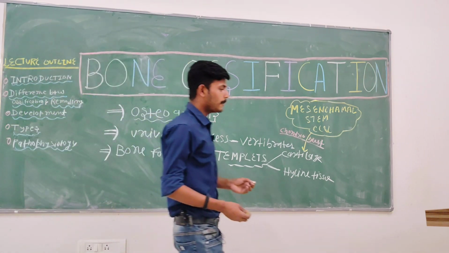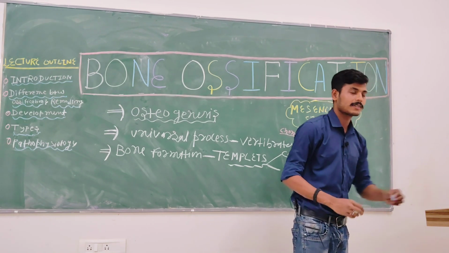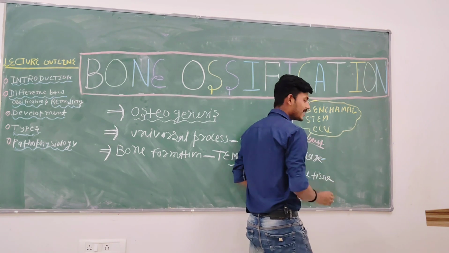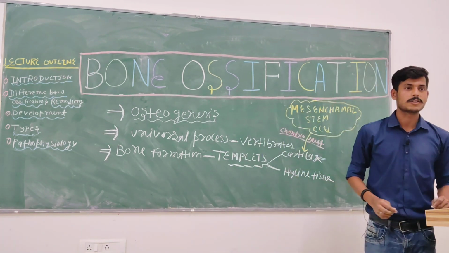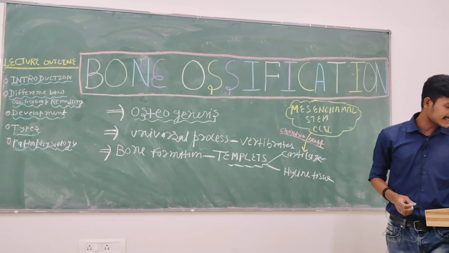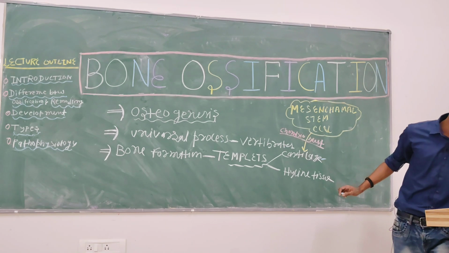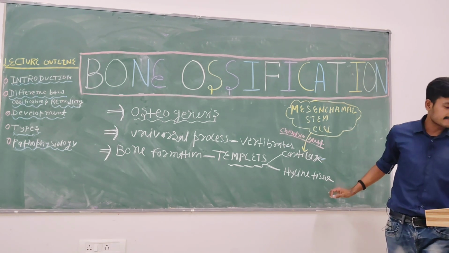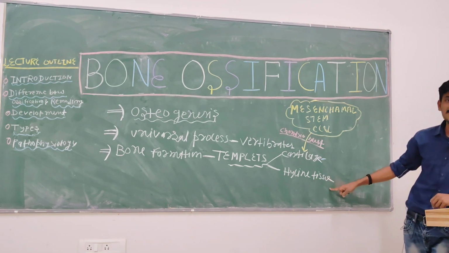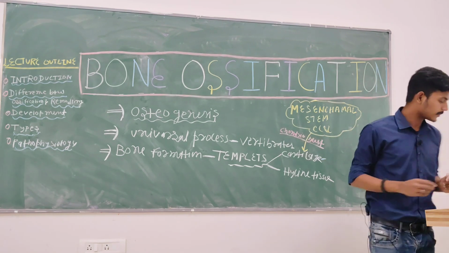The bone which is formed with the help of cartilage, that bone formation is called endochondral ossification. Okay, write down.